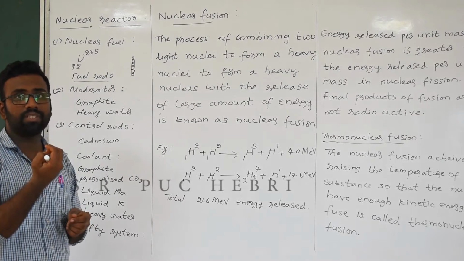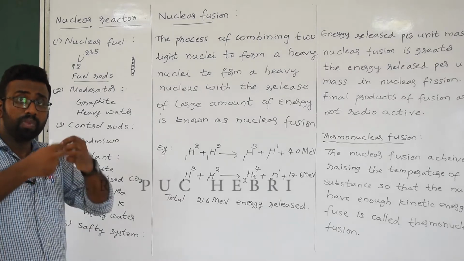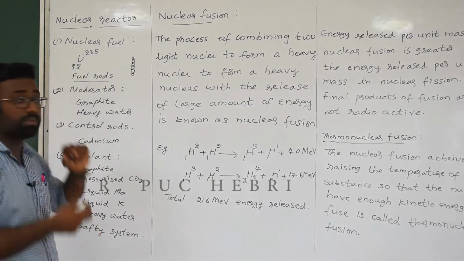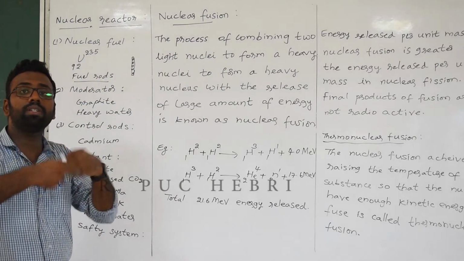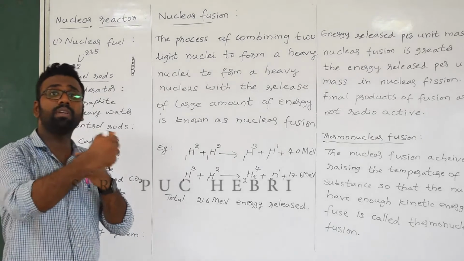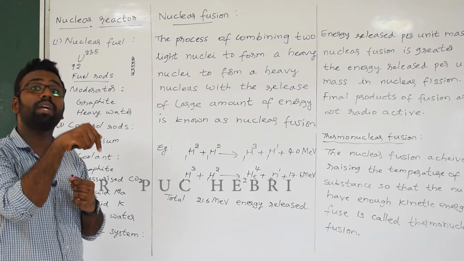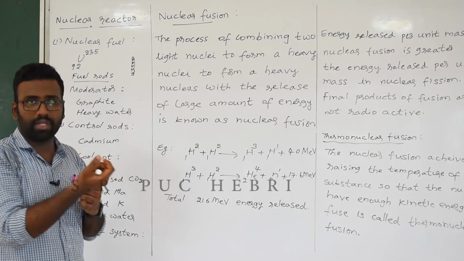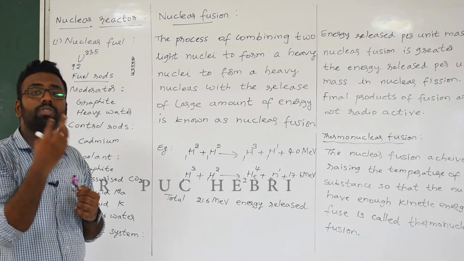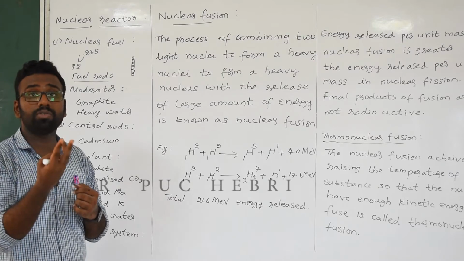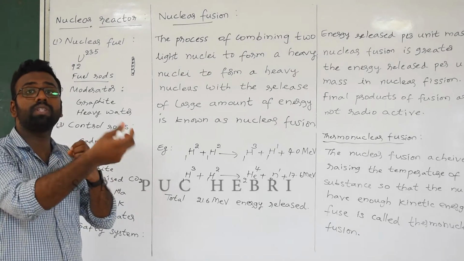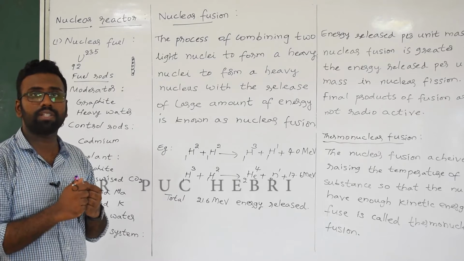When the fission reaction takes place, what happens? The uranium-235 becomes unstable and de-excites, producing barium and krypton, right? Those barium and krypton are radioactive, along with the emission of 3 neutrons. Those 3 neutrons are causing the chain reaction.